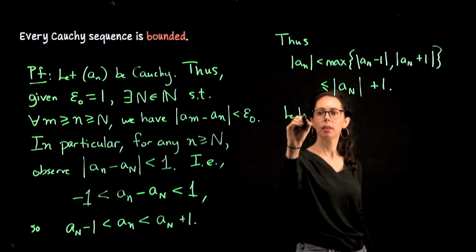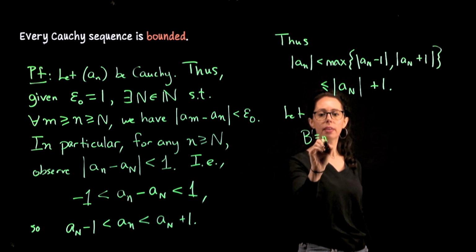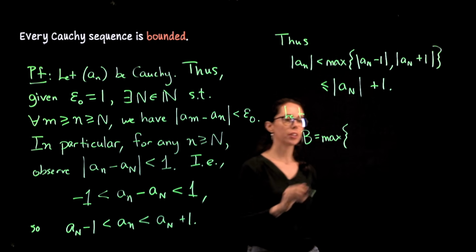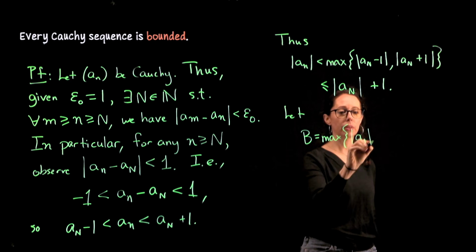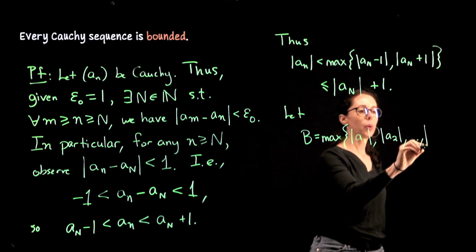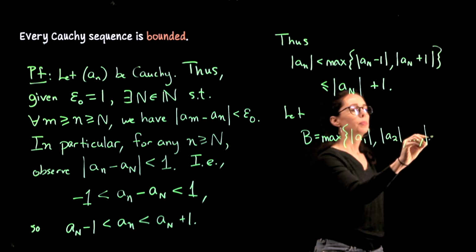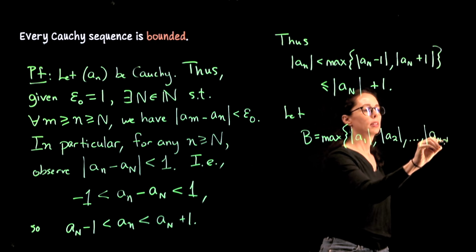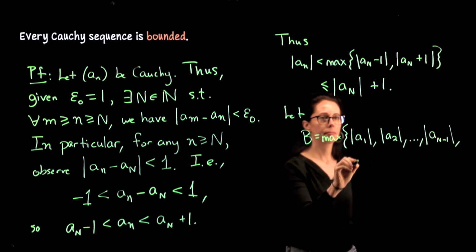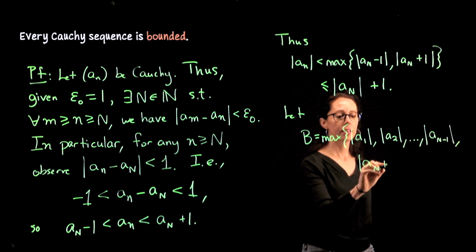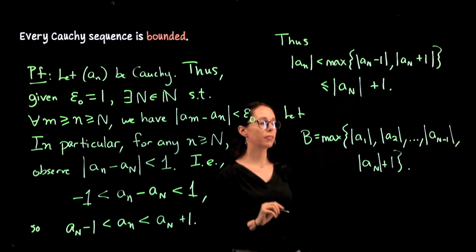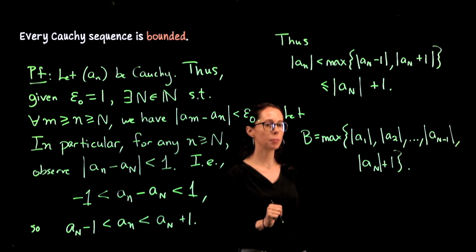Let B be the maximum of the size of the first term, because that could be something really unpredictable, the size of the second term, all the way through, however many terms we have before that threshold, and then this expression. This maximum does exist because this is a finite set of non-negative numbers. It has a set maximum.